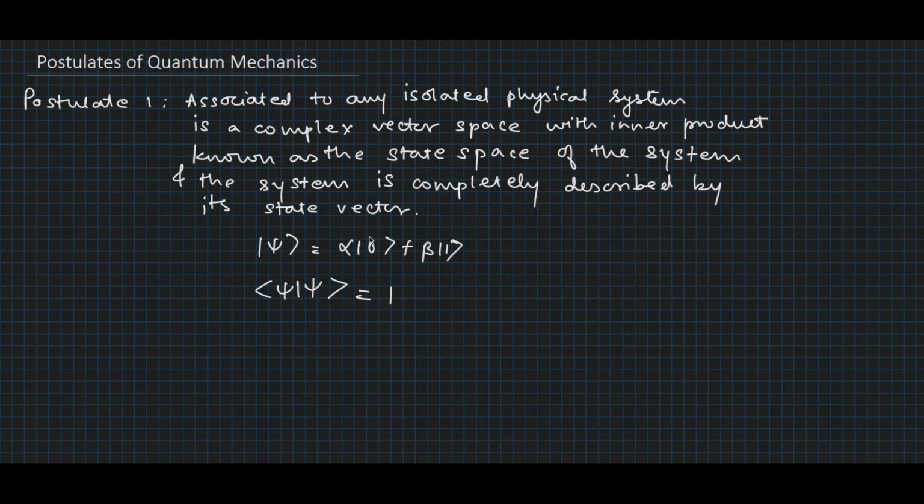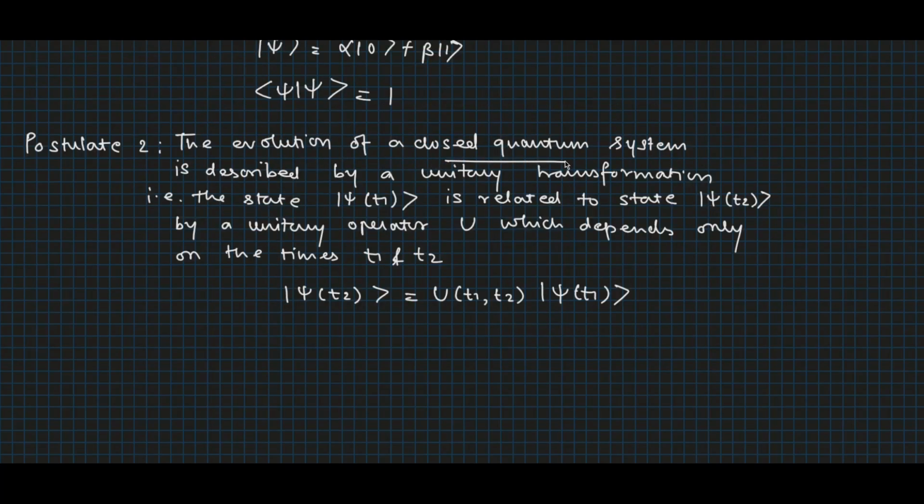Now, how the state psi evolves with time is given by the second postulate, which says that the evolution of a closed quantum system is described by a unitary transformation, that is the state psi at time t1 is related to the state psi at time t2 by a unitary operator U, which depends only on the times t1 and t2, such that psi at time t2 is equal to U operating on psi at time t1. This postulate describes how the quantum state of a closed quantum system at two different times are related.